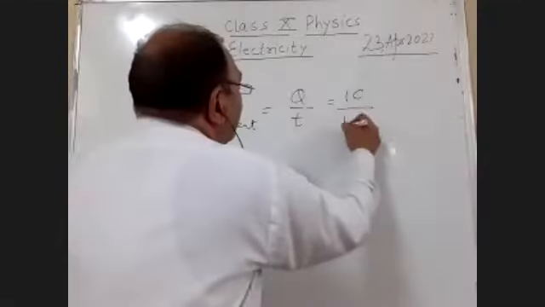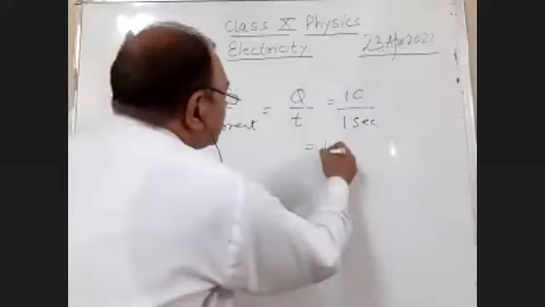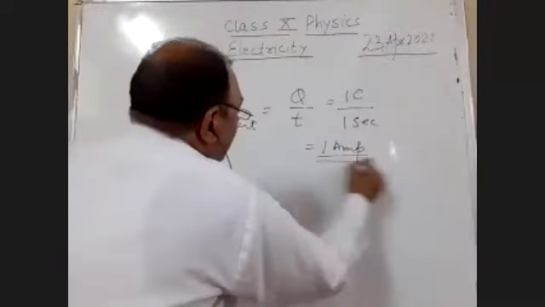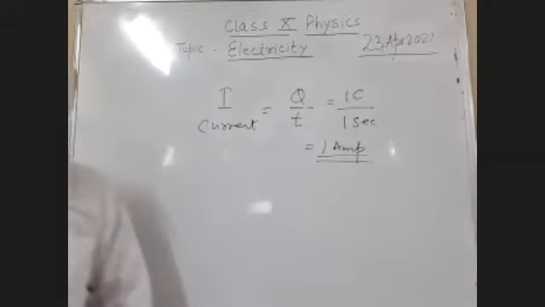If charge is 1 coulomb and time is 1 second, the current will be 1 ampere. Ampere is the SI unit of electric current.